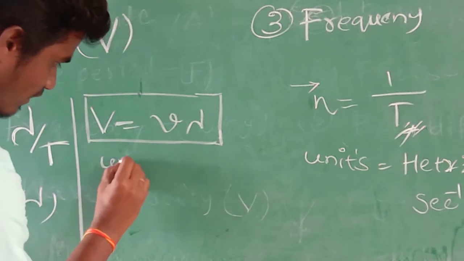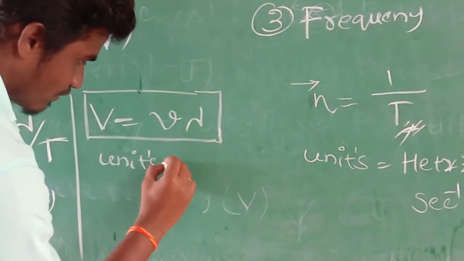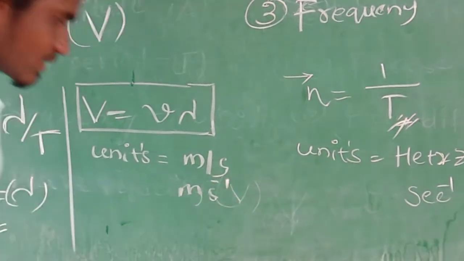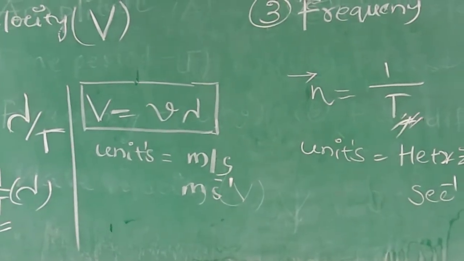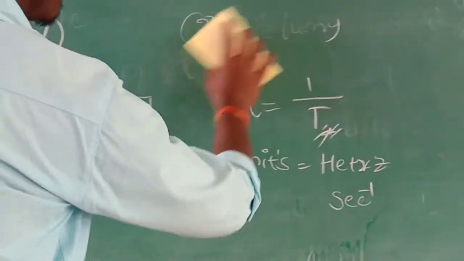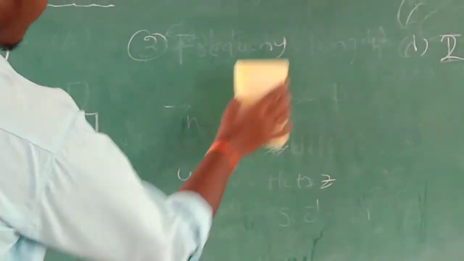What is the unit for the velocity? We already know: meters per second, or meter second inverse. For a string with linear density and tension, we can write it as the